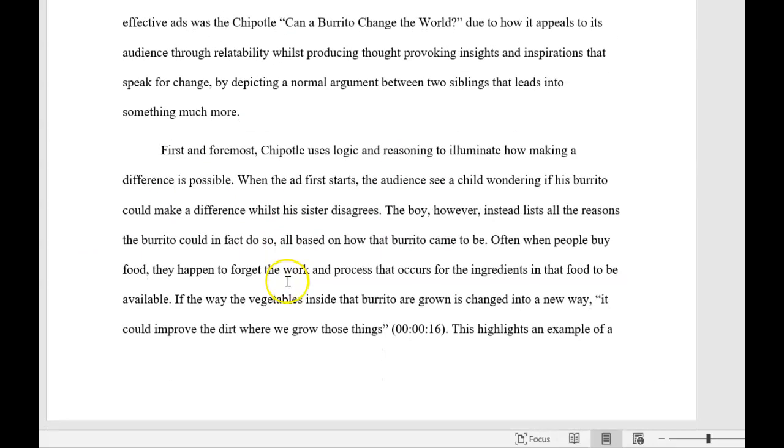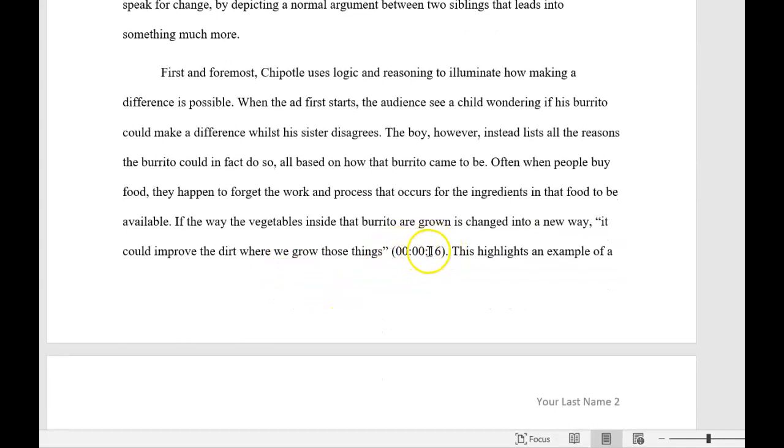Now, for in-text citations, you are going to use timestamps. And so look at this. If the way the vegetables inside the burrito are grown is changed to a new way, it could improve the dirt where we grow those things. You're going to include the timestamp. Be aware, you have to include the hours, the minutes, and the seconds. So in most cases, that's going to be 00, colon, 00, colon, and then your seconds.